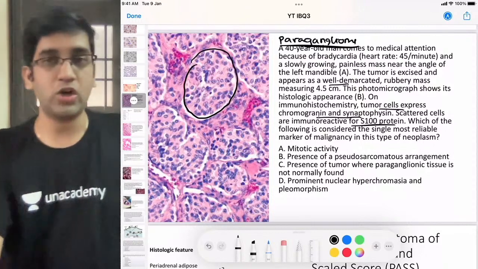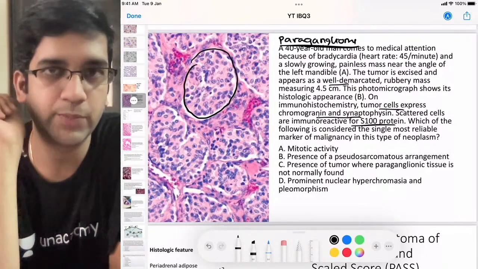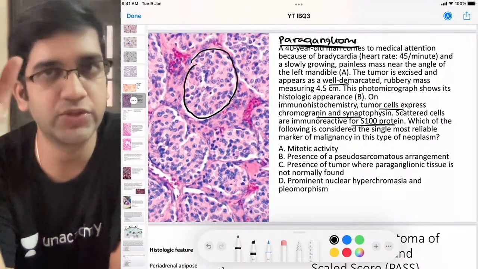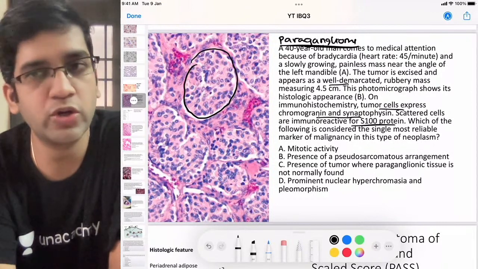So if I'm not having mets, I'm going to take whatever Amit said, I'm going to call it a neuroendocrine tumor. If you remember neuroendocrine tumors of any place, there's a neuroendocrine tumor obviously. Is carcinoid also a neuroendocrine tumor?